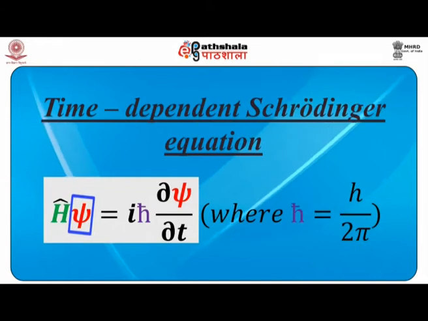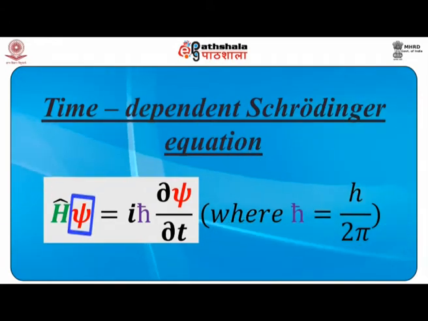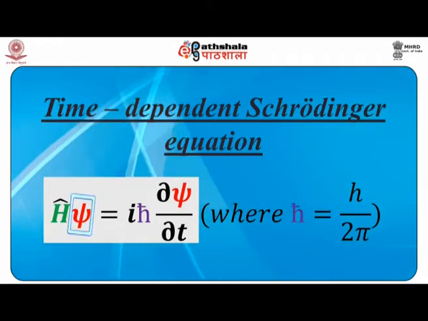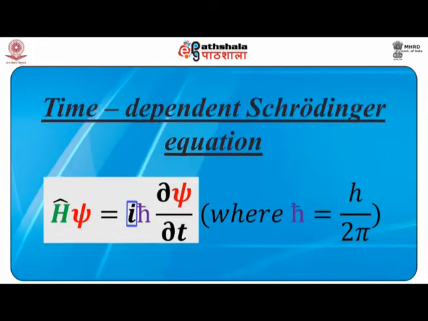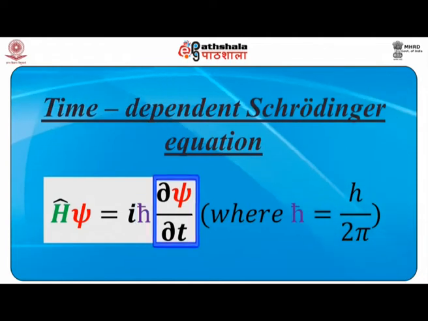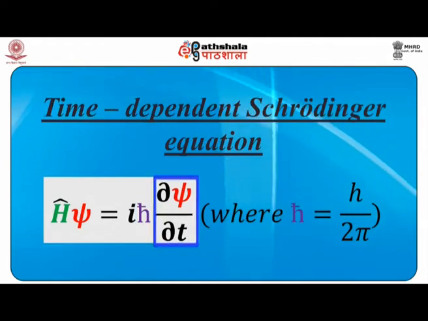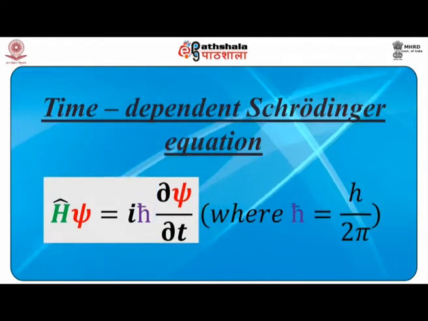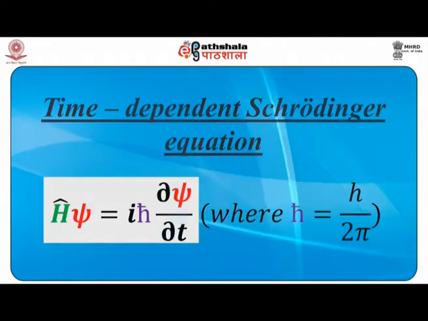Psi is the wave function which defines the state of the system. And then on the right hand side we have i h cross, where h cross is h upon 2 pi, and then del psi by del t. This is the time dependent Schrodinger equation.